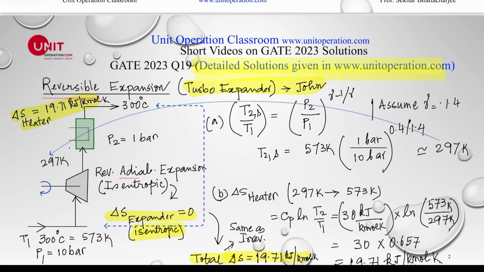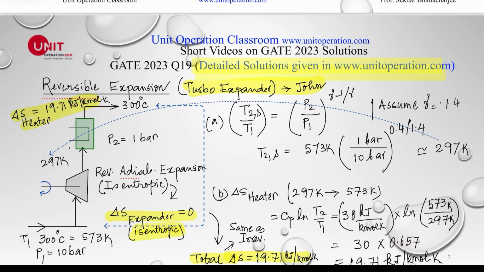Now it has to be heated up. During heating, of course, there will be a change in entropy of the system, which is this one, ln T2 over T1, because the pressure remains the same. This has changed to 1 bar, so this is at 1 bar, this is at 1 bar. I'm heating it from 297 K, approximately 24 degrees Celsius, to 300 degrees Celsius. If we do the calculation, again it comes to 19.71.